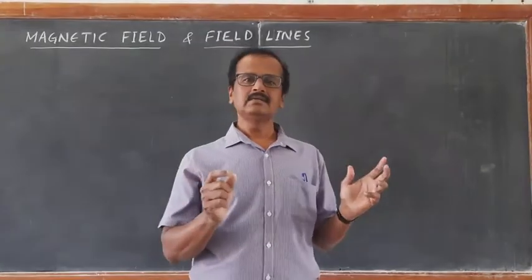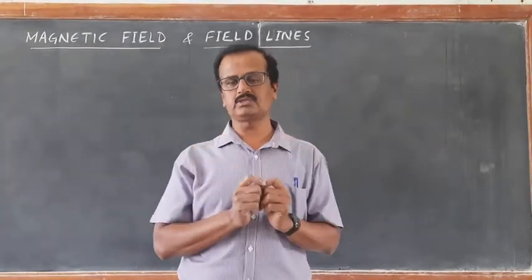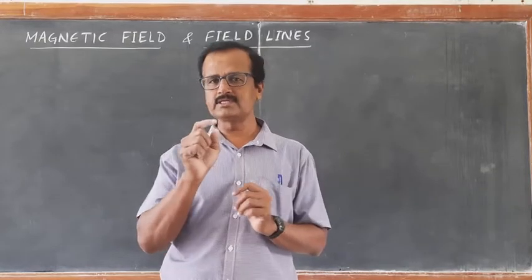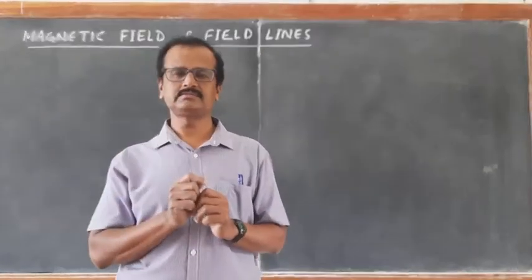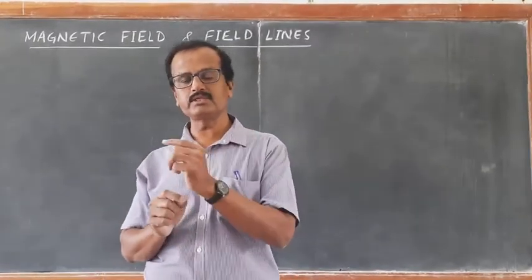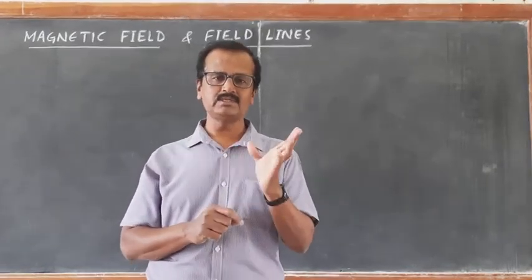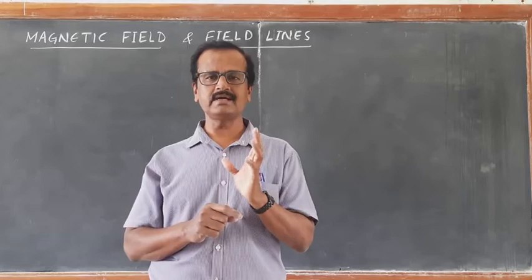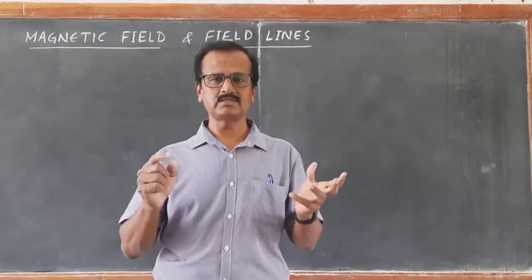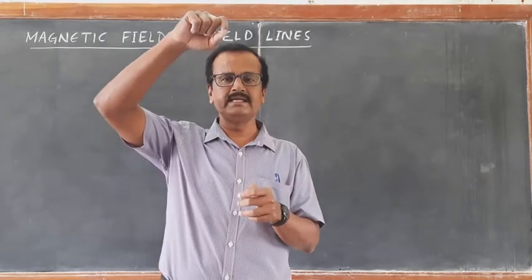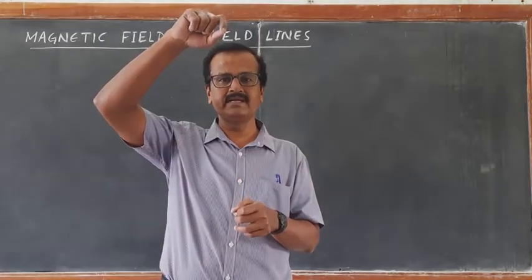It means the magnet has two poles. The end which is pointing towards north is called the north pole, and the end which is pointing towards south is called the south pole. So if you take a magnet, suspend it freely.